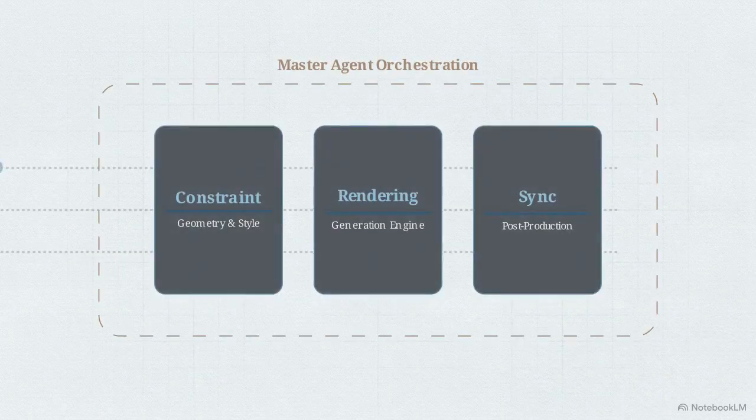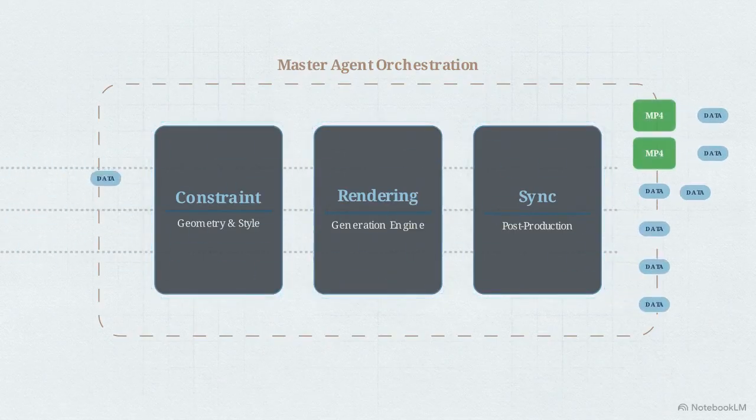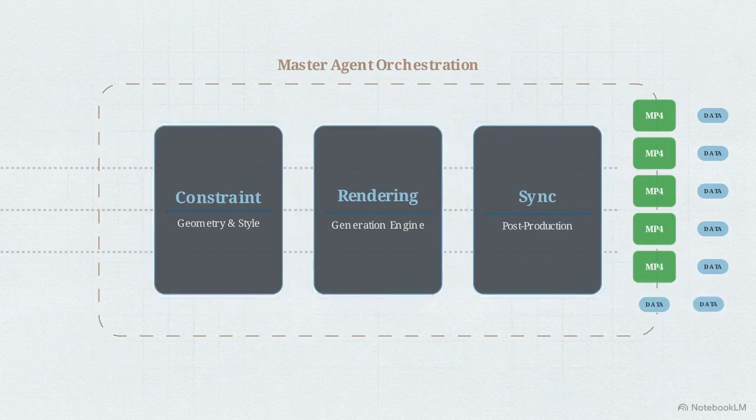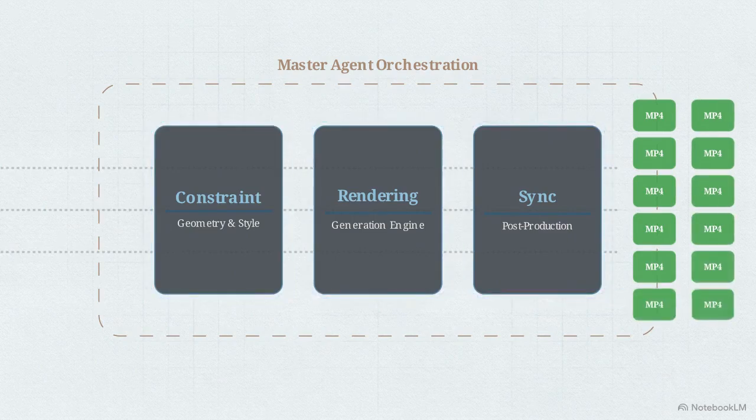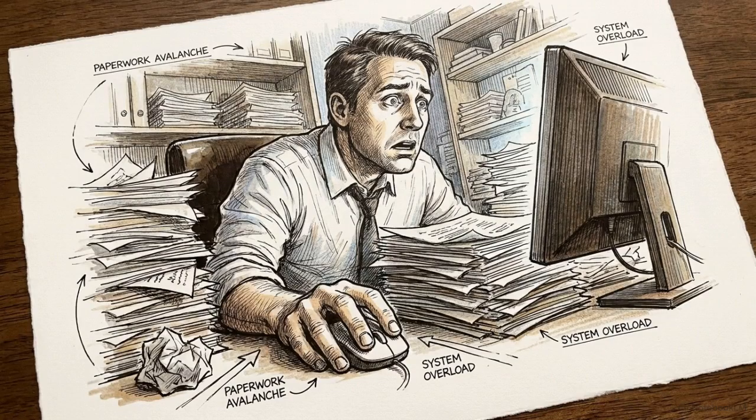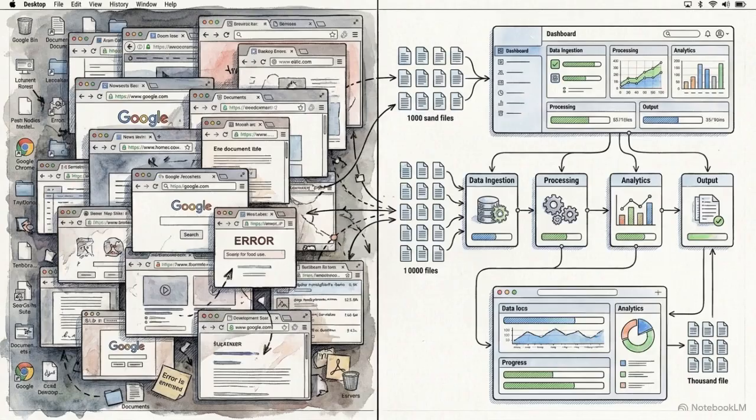Watch the execution of a high-volume, multi-shot sequence. The data routes simultaneously through the constraint, rendering, and sync layers. The parallel processing capabilities of an agentic workflow ensure rapid execution, outputting a steady stream of completed files. Compare this automated throughput to the severe bottleneck of a single human attempting to process 100 shots manually. Isolated AI tools are cheap commodities. Fully integrated agentic systems are highly scalable, defensible assets.